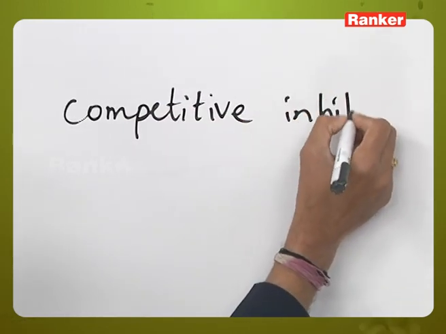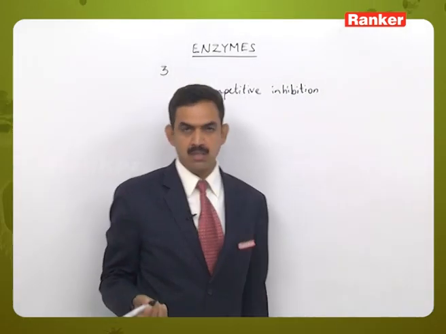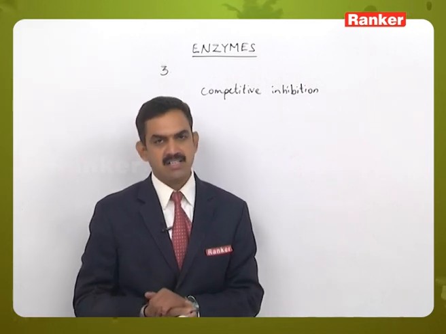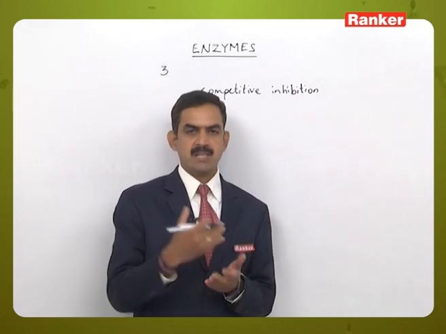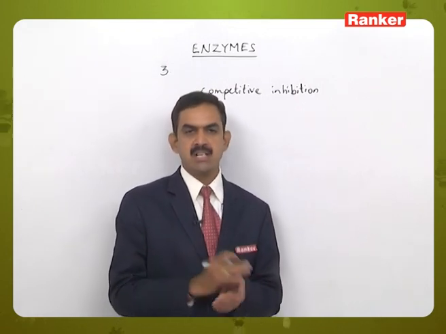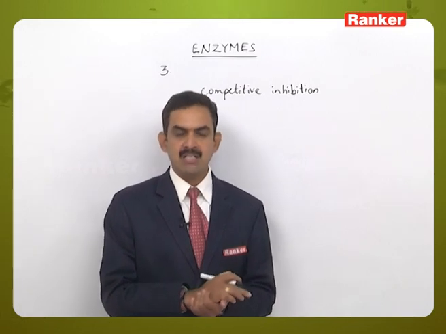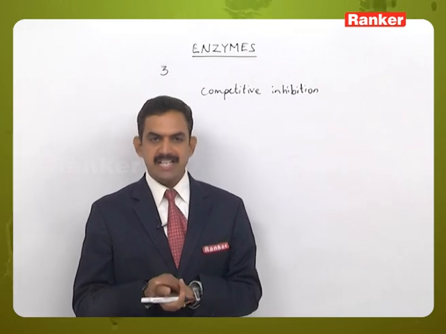This is one of the methods of inhibition of enzyme action, where the inhibitor has a similar structure to the substrate molecule, and before the substrate fits into the active site, this inhibitor occupies the active site on the enzyme, such that the activity of the enzyme is inhibited.